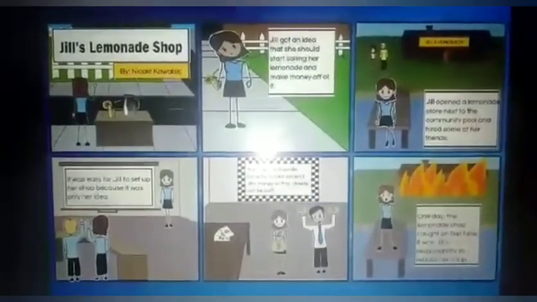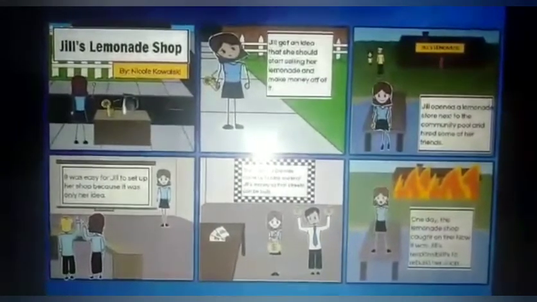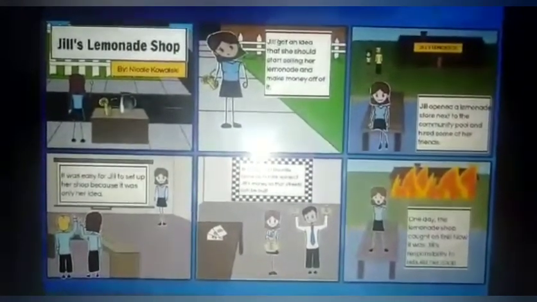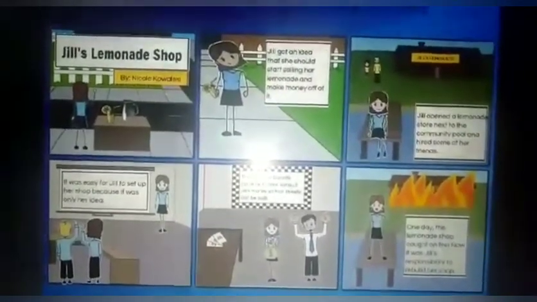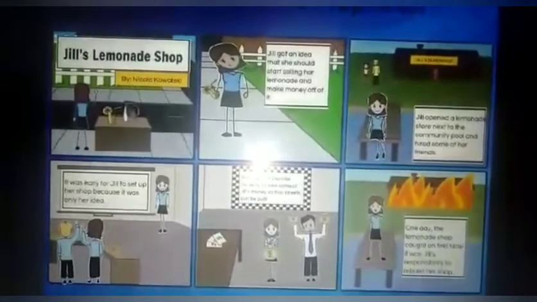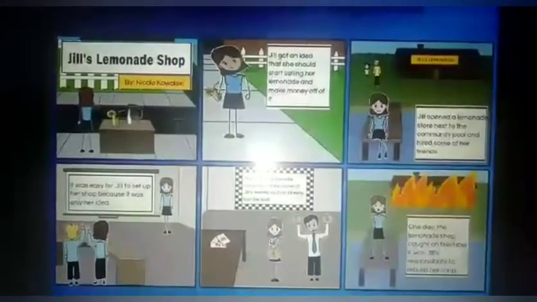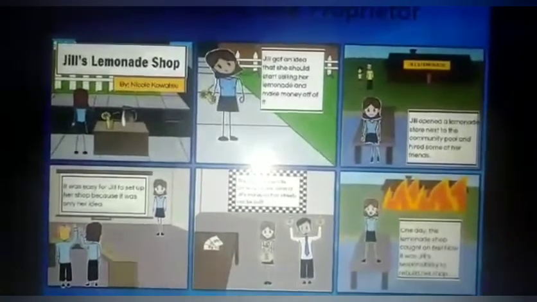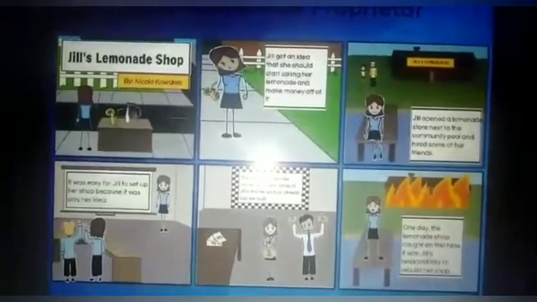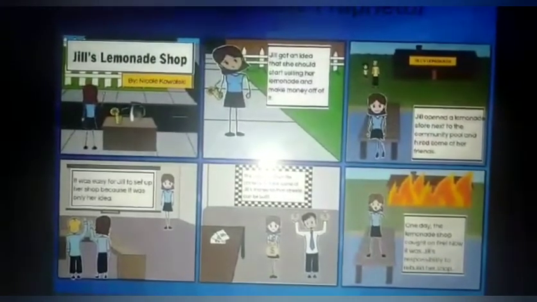The features, merits and demerits of sole proprietorship will be more clear to you by listening to Jill's story. Jill was a girl. Once she got an idea that she could start selling her lemonade and make money off it. So she opened a lemonade store next to the community pool and hired some of her friends. It was easy for Jill to set up her shop because it was only her idea.